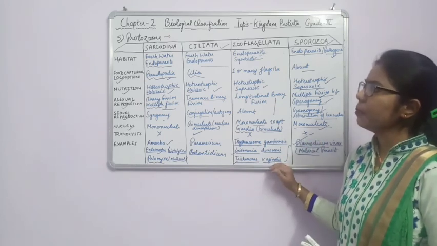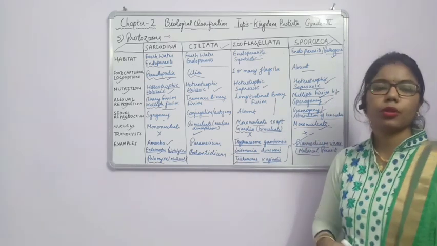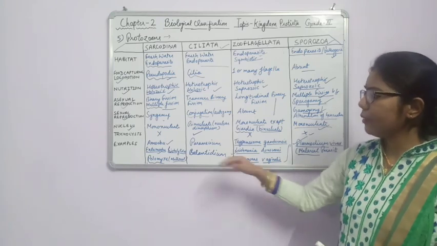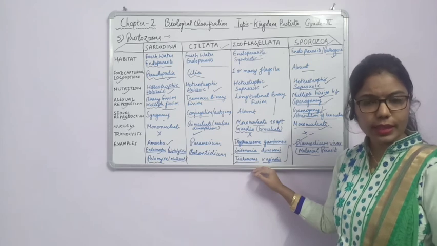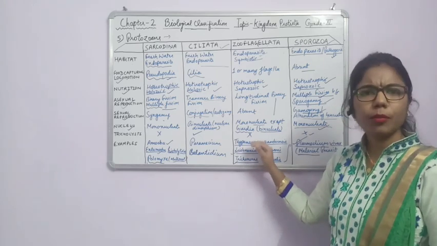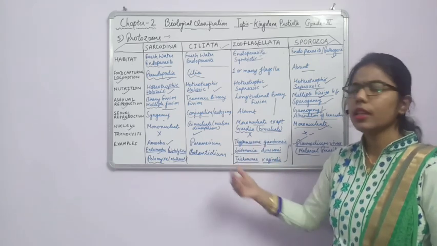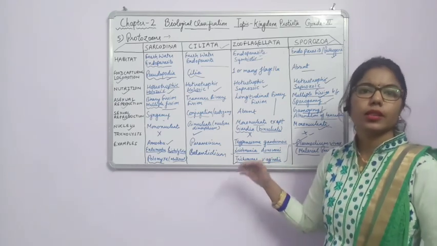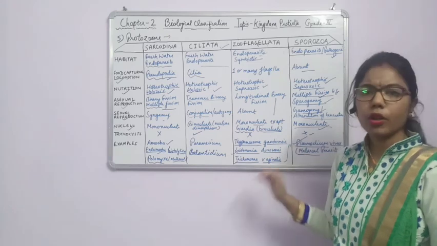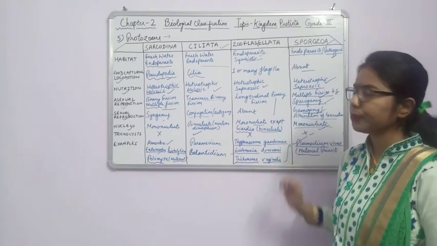So these are some important things about the protozoans. Here you have to learn all the examples and the causal organisms for these diseases, and you don't have to study more about the diseases, because you will study in grade 12 how they happen and what the cycle is. For your syllabus, that much is sufficient.